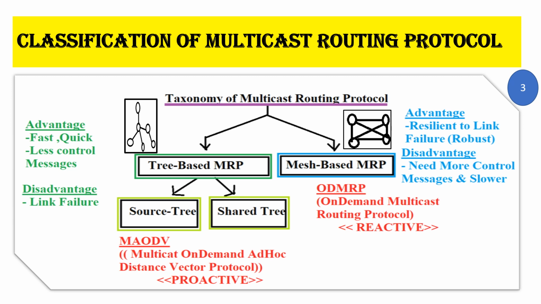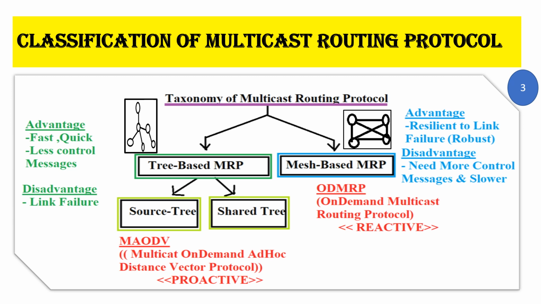Your tree based is further classified into source tree, where each and every source node will have its own tree for sending to its receivers. When it comes to the second option, shared tree, all the senders will be using the same tree to send to their receiver nodes. The finest example of tree-based multicast routing protocol is multicast on-demand ad hoc distance vector protocol, and the finest example of mesh-based multicast routing protocol is on-demand multicast routing protocol.